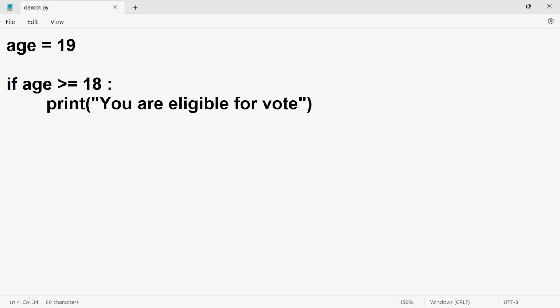Listen carefully. First of all, here we have created one simple condition. Now this condition will return either true or false. Generally, if we are talking about a condition, it means it should return either true or false. Don't worry, we are going to cover that in the operators concept, which will take another 2 to 3 videos. For now, imagine we have created one simple condition: if age is greater than or equal to 18, you are eligible to vote.